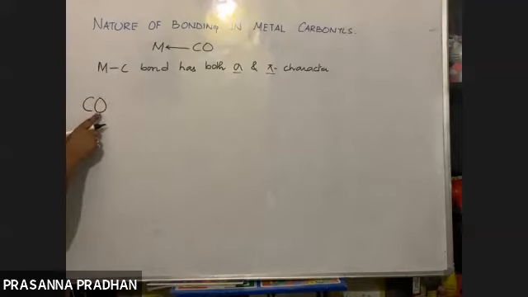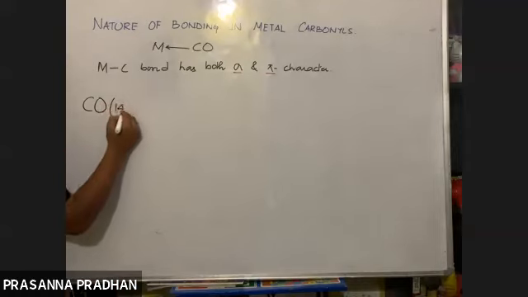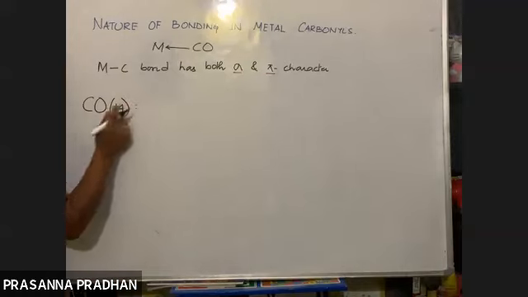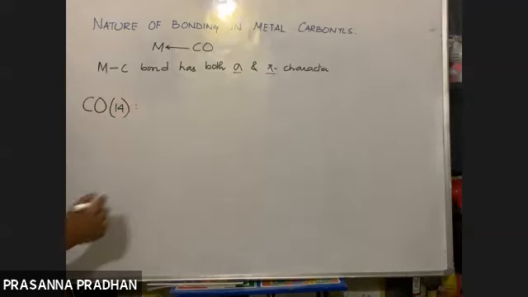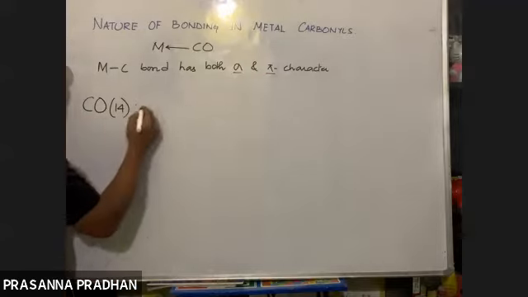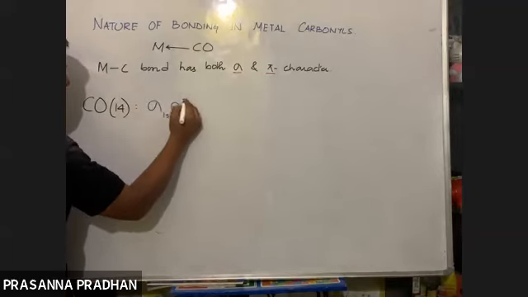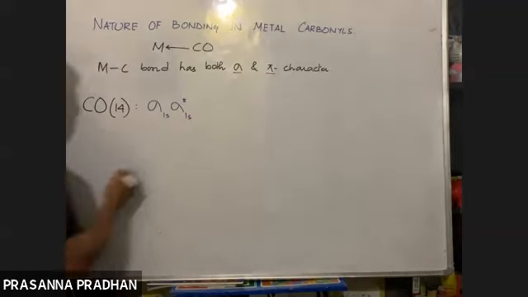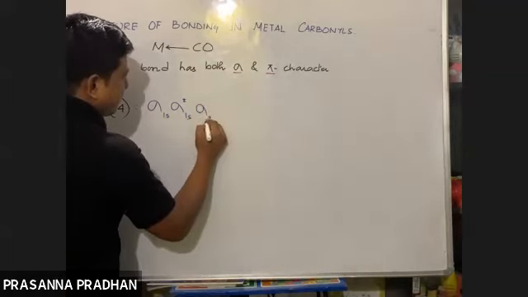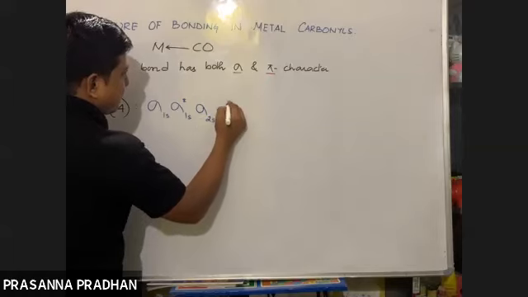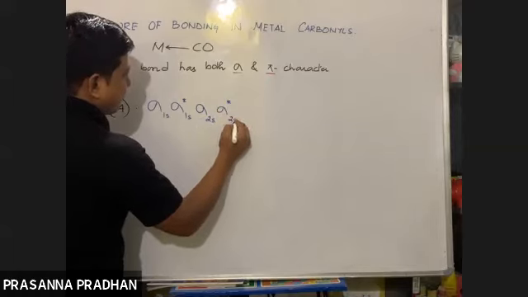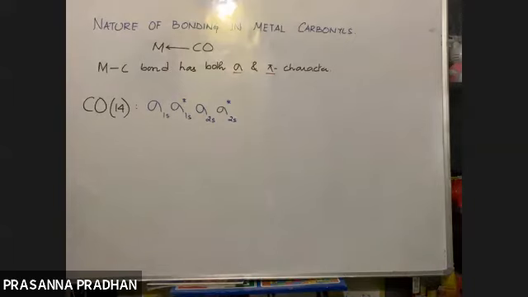6. And that of oxygen, 8. 6 plus 8 is 14. So when the number of electrons is 14, what was the electronic configuration? Most of us have forgotten it, so no issues. Sigma 1s, sigma anti-bonding 1s, sigma 2s, sigma anti-bonding 2s, when the number of electrons is less than or equal to 14.